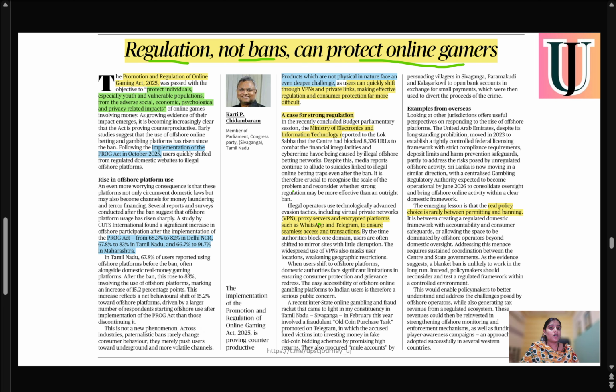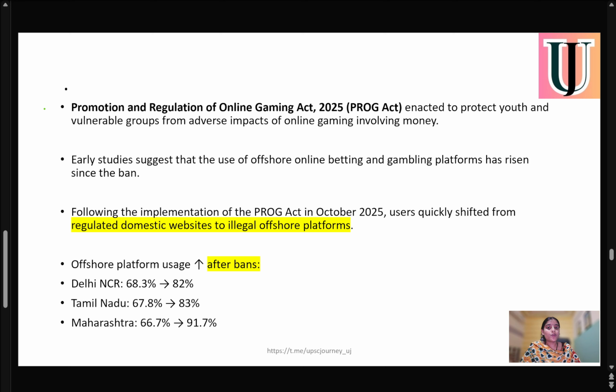So we need proper regulation rather than a complete ban, because if we completely ban, there will be other loopholes in the system. We need a proper framework so that we can easily regulate these online gaming platforms. First, regarding online games, we have an act, the Promotion and Regulation of Online Gaming Act of 2025, the PROG Act, enacted to protect youth and vulnerable groups from the adverse impact of online gaming involving money. We have all noticed that online games involve money.